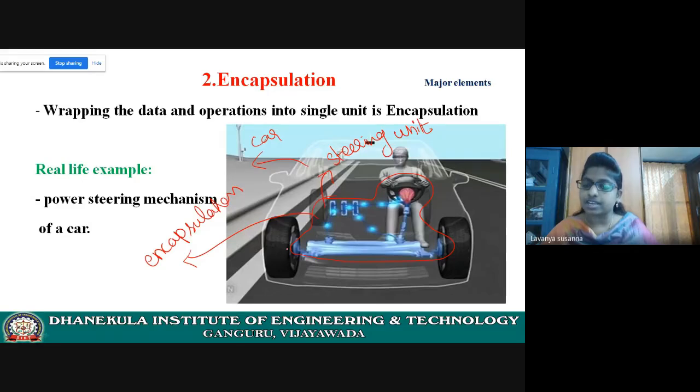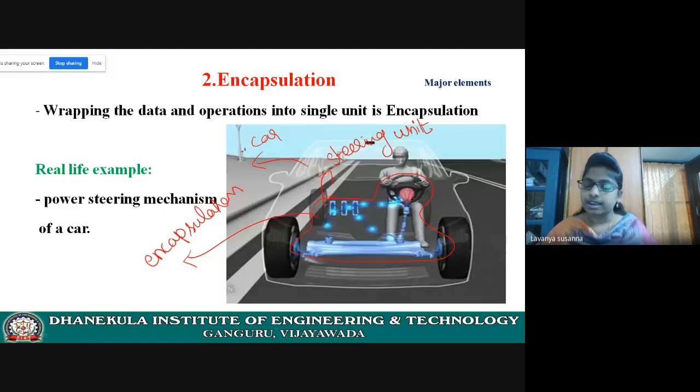All parts are coupled to each other. This can be considered as encapsulation, where you cannot see all the internal parts. You can see only the steering unit. You cannot see how the parts are coupled to each other, right? This steering unit is hiding all the internal details.